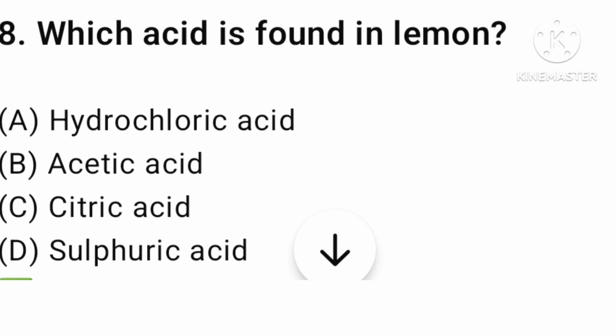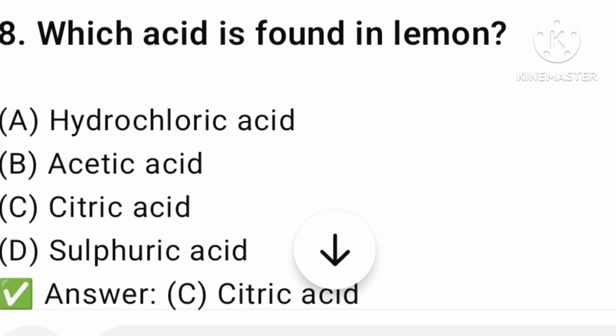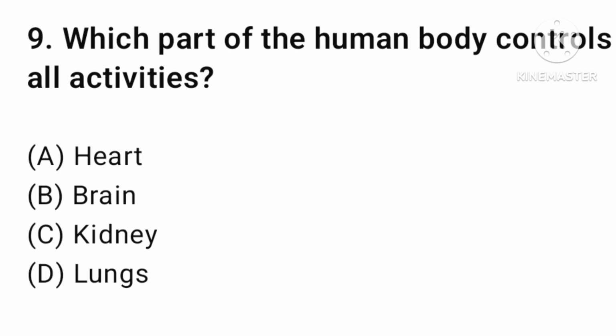Let's find the next question. The next question is which acid is found in lemon? Hydrochloric acid, acetic, citric acid, sulfur? The answer is option number C, citric acid.